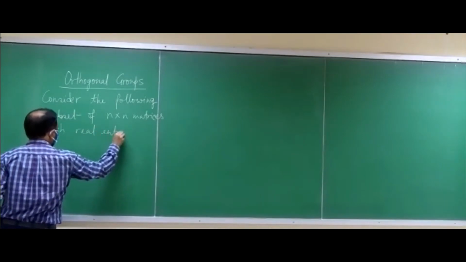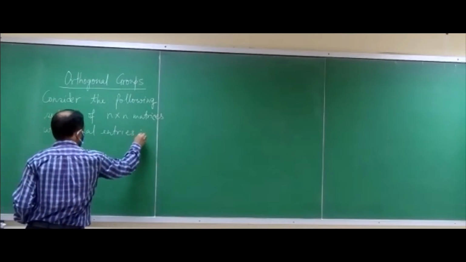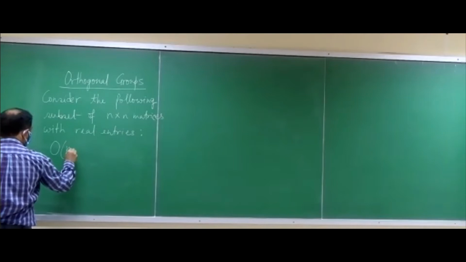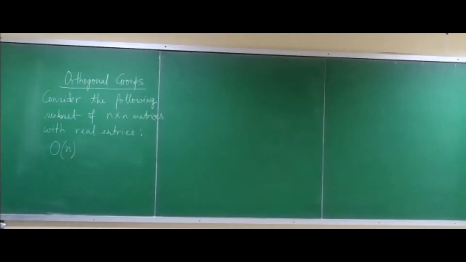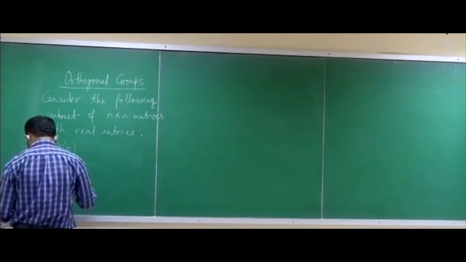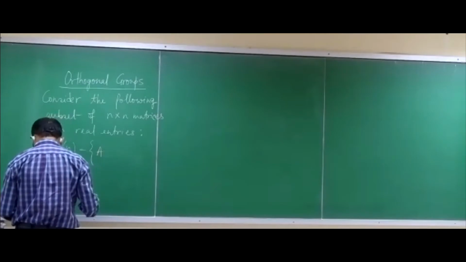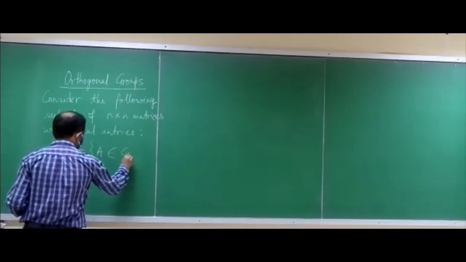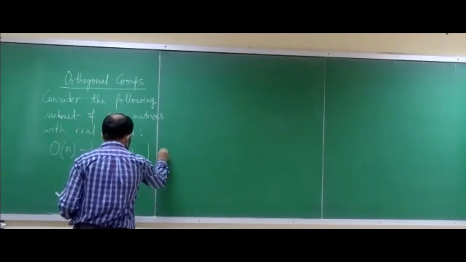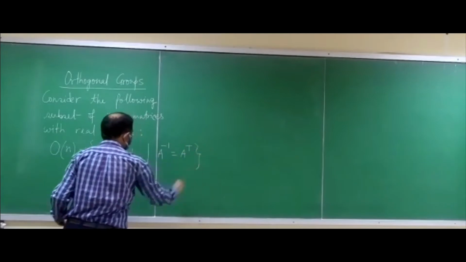I'll define the subset with real entries. This I write as big O and small n, O(n). It's a subset of n cross n matrices with real entries defined as all those matrices A in GL(n) for which A inverse equals A transpose.